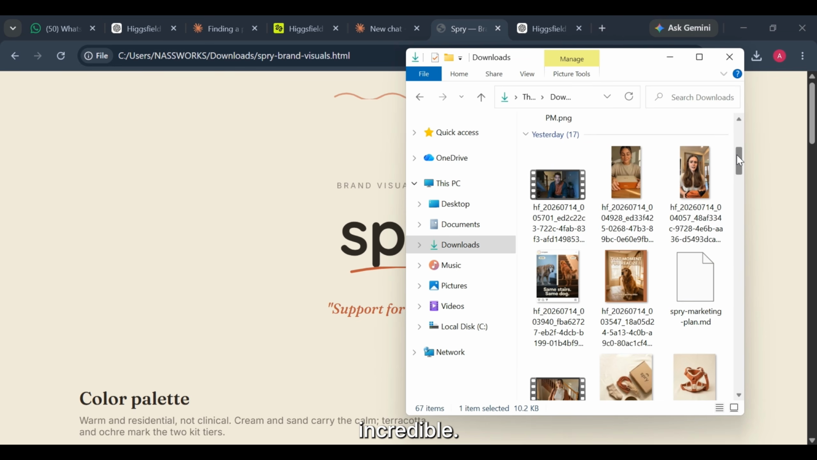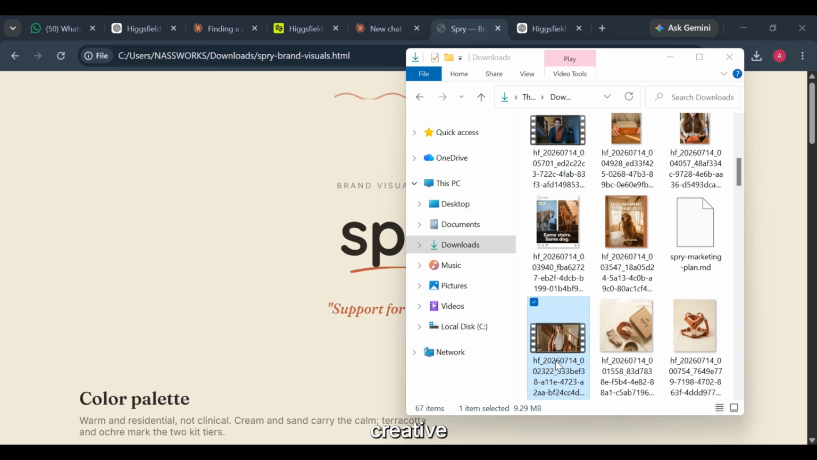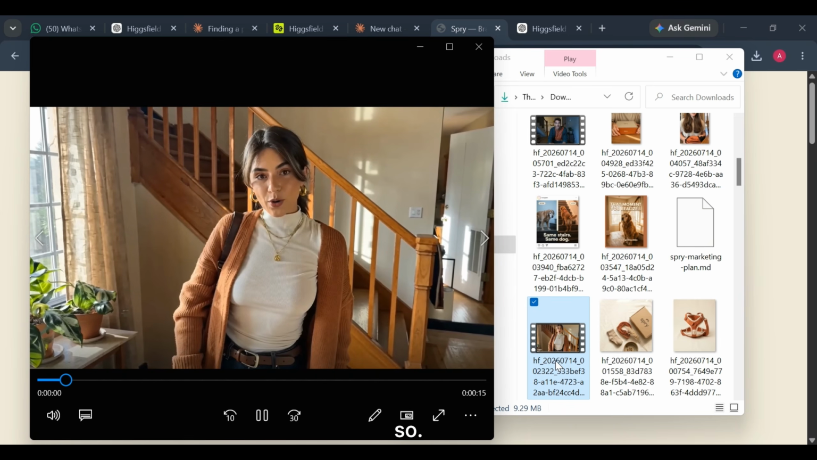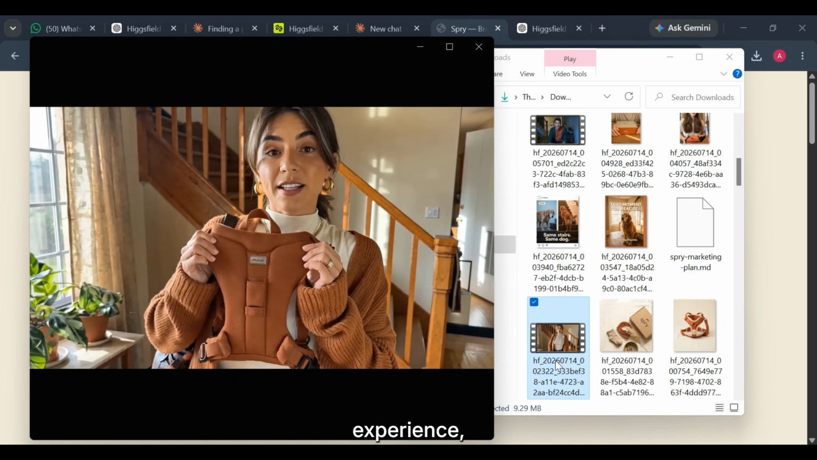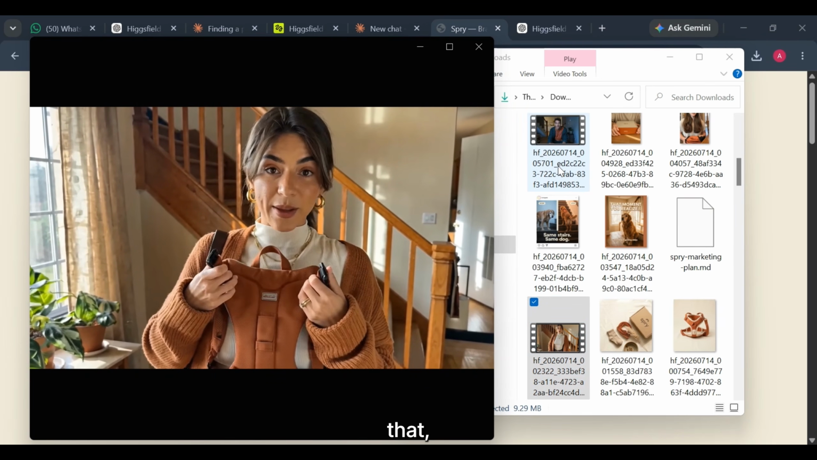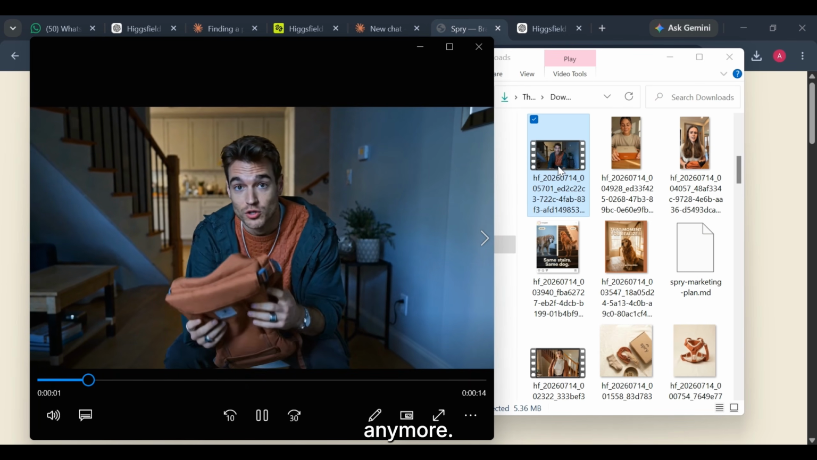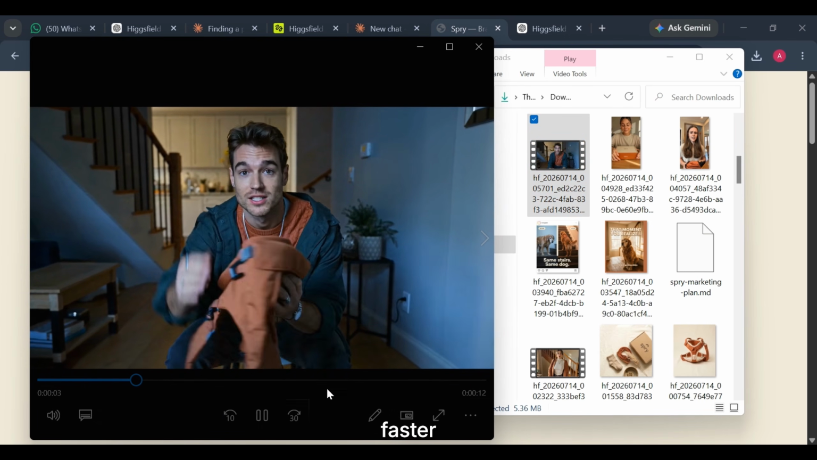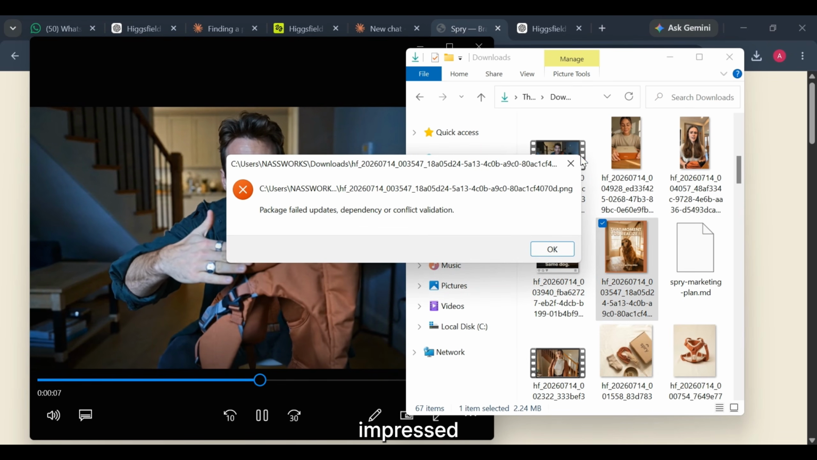That's honestly kind of incredible. Now, does this mean AI can replace an entire creative agency today? I don't think so. Great creative work still needs human judgment, taste, experience, storytelling, knowing what feels right. AI can't replace that, at least not yet. But I also don't think that's the right question anymore. The real question is, how much faster can creative people work when they have tools like this? Because that's what impressed me the most.